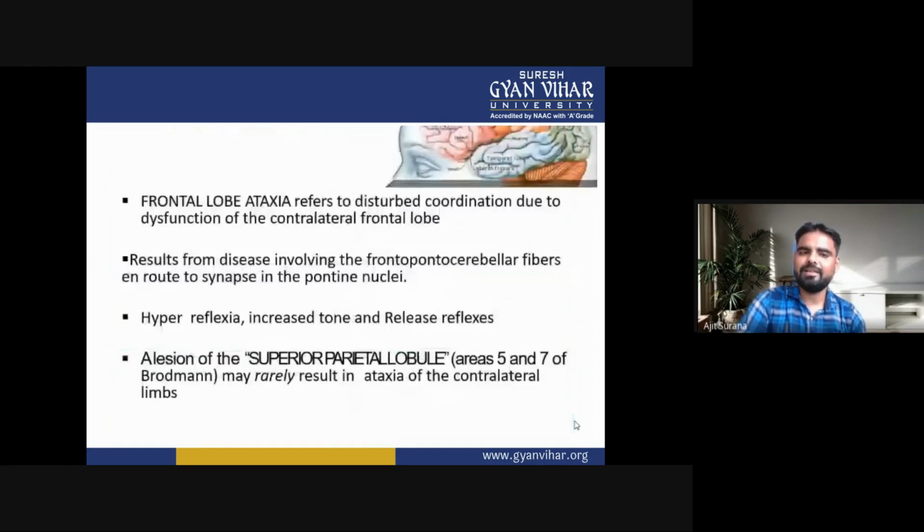Now the second one is cortical ataxia. Cortical ataxia mainly affects the frontal lobe. Ataxia refers to disturbed coordination due to dysfunction of the contralateral frontal lobe.